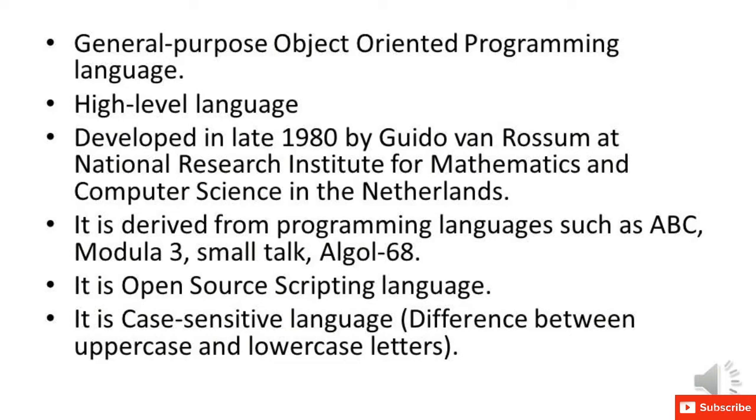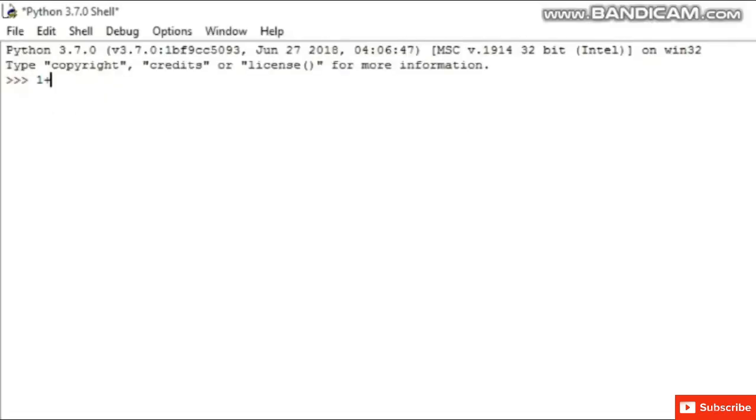It is an open source scripting language, meaning we can download Python free of cost and the source code is also available. It is a case sensitive language. It means it reads uppercase and lowercase letters differently. Now we will study the basic operations which we can perform in the Python programming language.